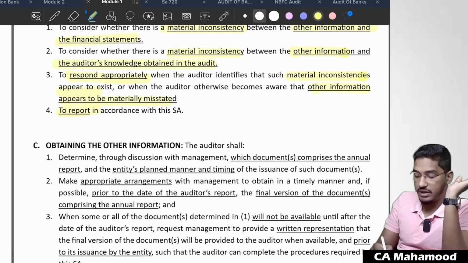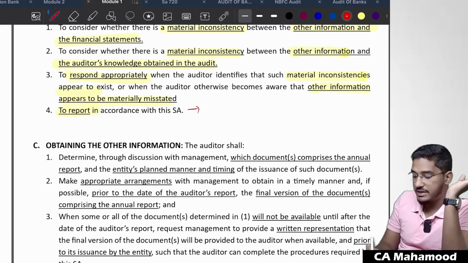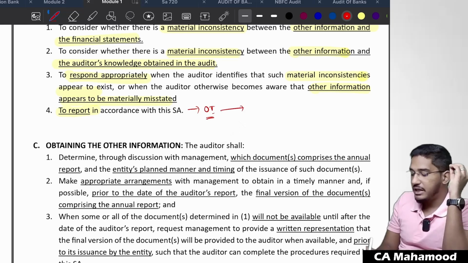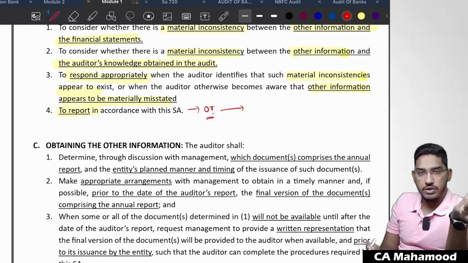So you have to consider the reporting requirements also. How to report it? As I have told, use a separate paragraph, the other information paragraph, in your auditor's report. In that other information paragraph, you have to respond and report it. So you have to fulfill those reporting requirements also.